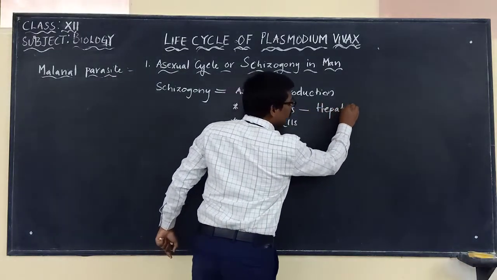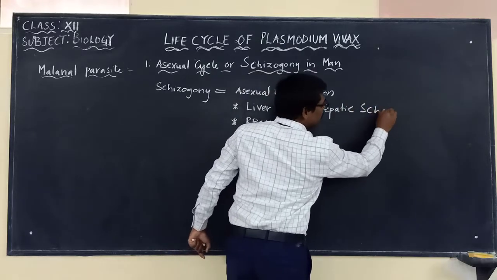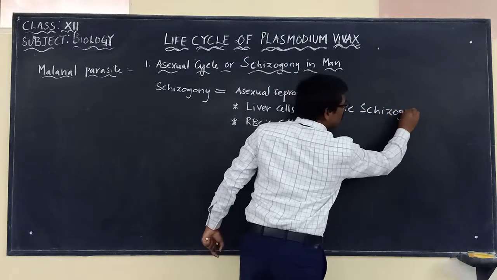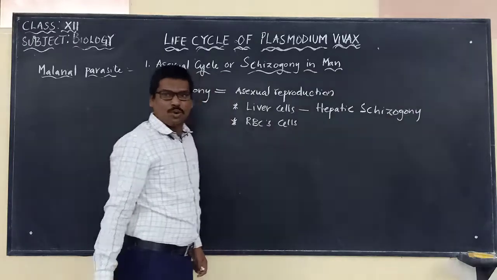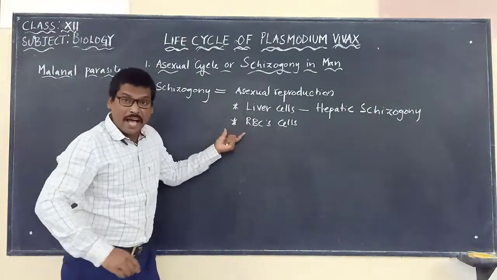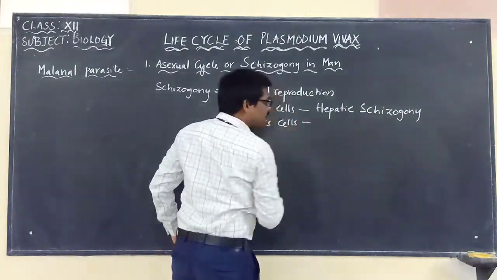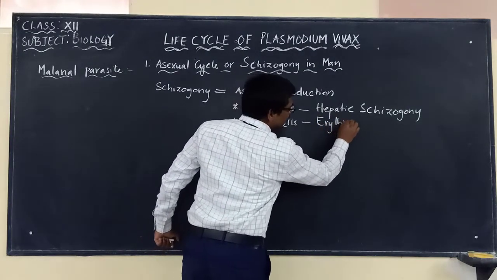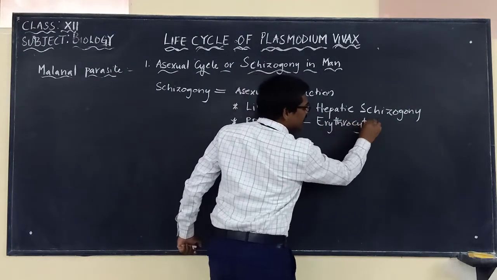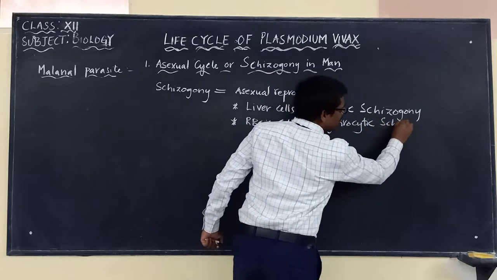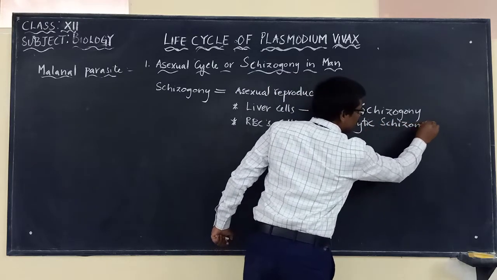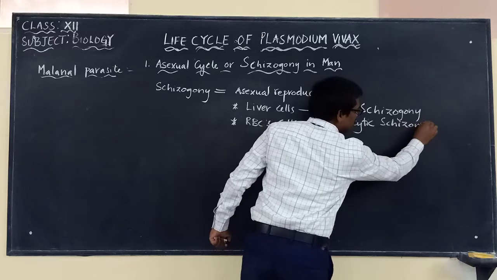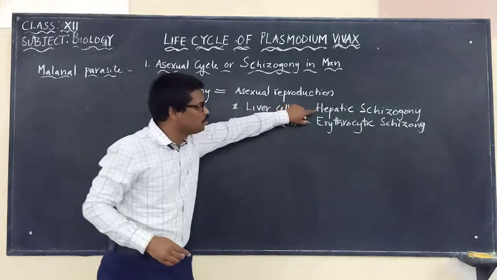Hepatic schizogony. We call it hepatic schizogony. And when it is taking place in the RBC cells, it will be called what? Erythrocytic schizogony. Okay, erythrocytic schizogony. This is what we have to remember, these two words now.